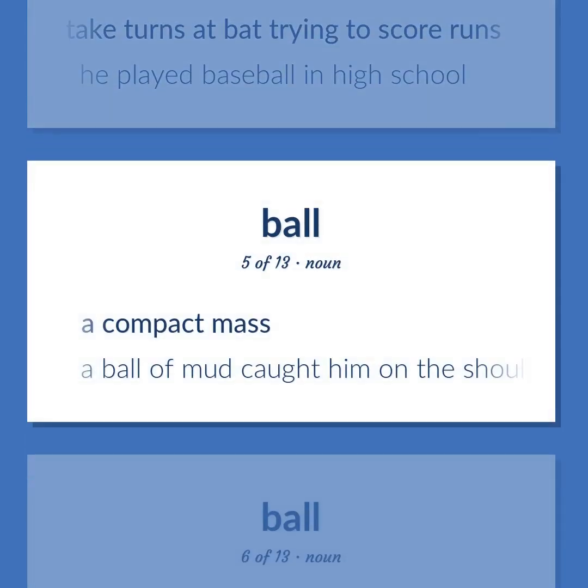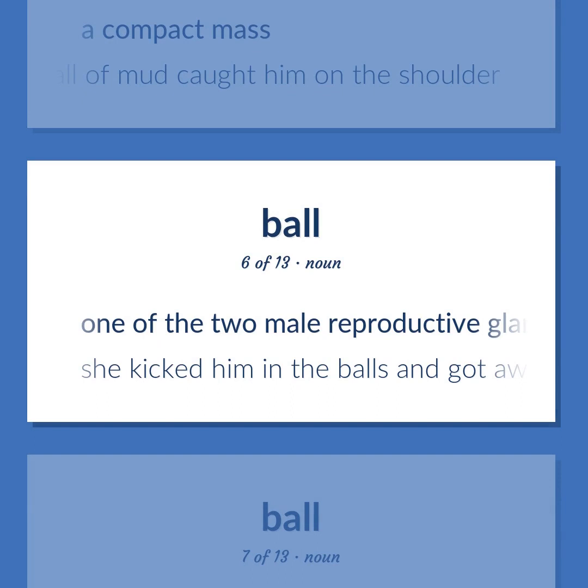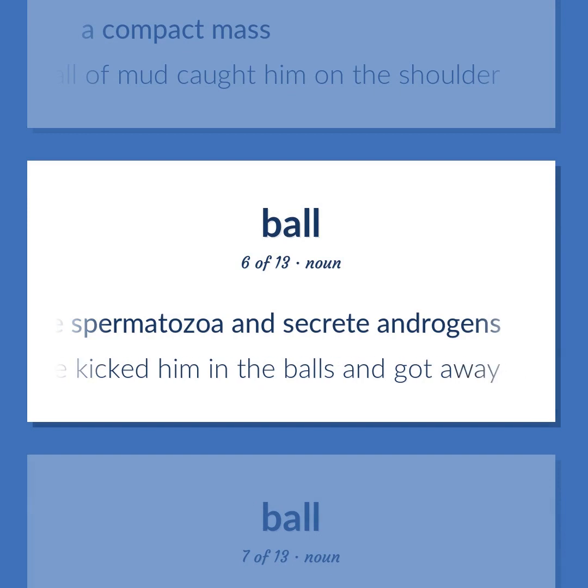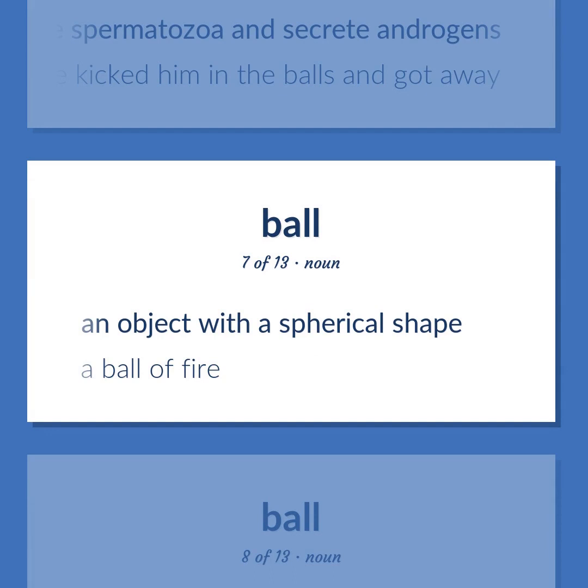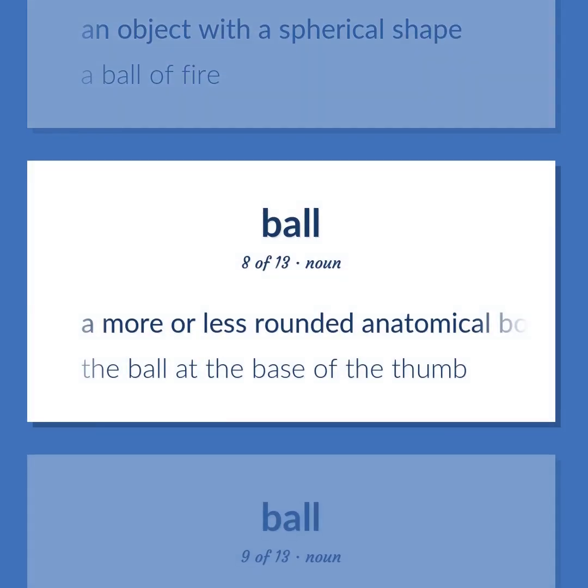A compact mass. A ball of mud caught him on the shoulder. One of the two male reproductive glands that produce spermatozoa and secrete androgens. She kicked him in the balls and got away. An object with a spherical shape. A ball of fire. A more or less rounded anatomical body or mass. The ball at the base of the thumb.